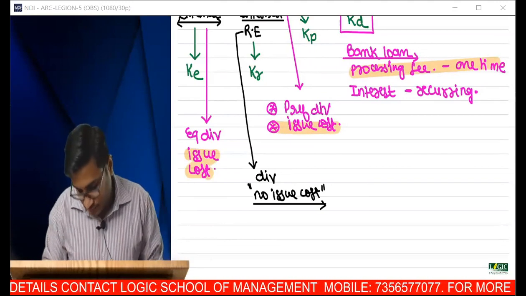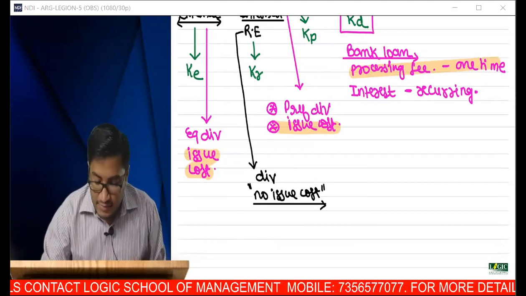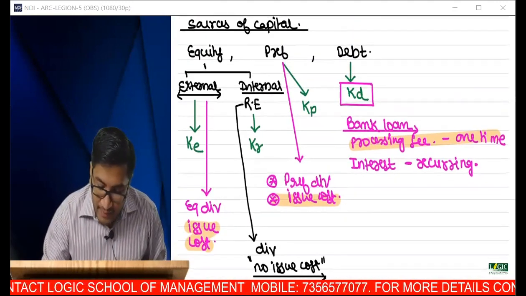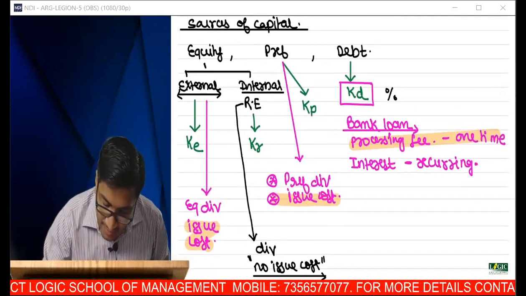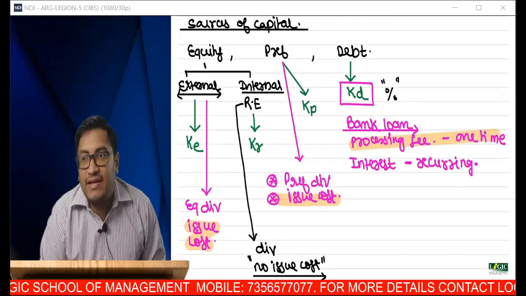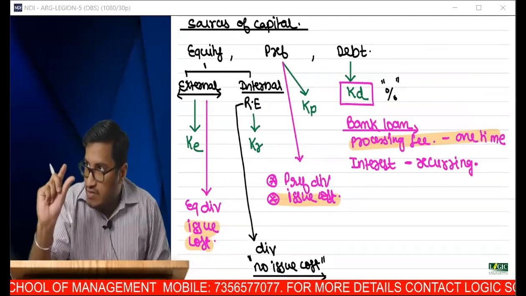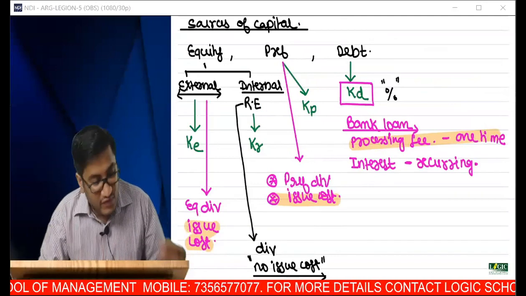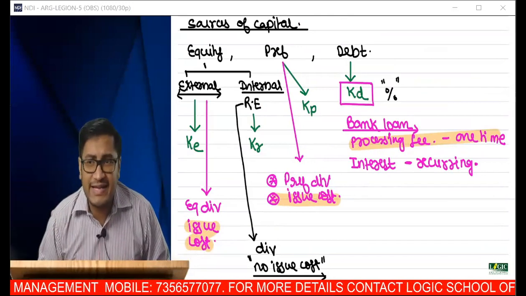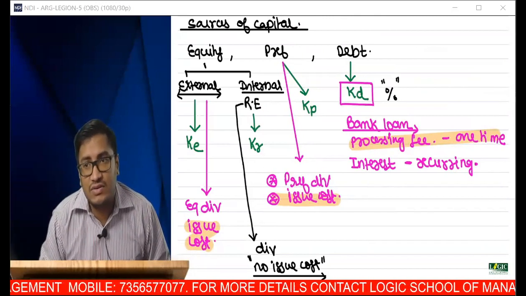Now, I want to express this cost in percentage terms. So if I want to take a bank loan, I have to express what is the total cost. And that percentage terms is known as KD. Am I right? Whatever is the cost expressed in the percentage term, it is known as KD. Now you have identified, sir, interest is a cost. Processing fees are cost. I can say interest is 10,000 rupees, processing fees 2,000 rupees. I don't want rupee terms. I want to express in percentage terms. And we call it cost of debt, or that is the chapter that we have learned, cost of capital.